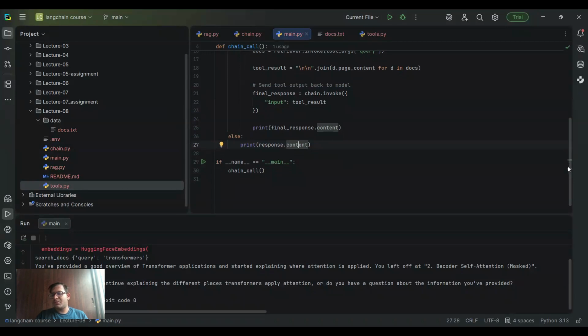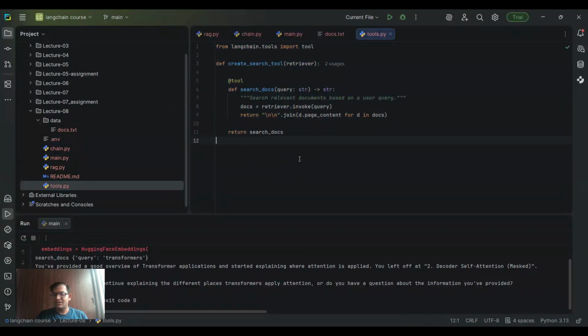Now, this code will be uploaded in the GitHub. Your job is to edit this tools.py file, add some more tools, make it more complex. Like this search doc tool is quite simple, but you can make it more complex or you can make it better. So I will highly suggest look into it, add another tool, improve the schemas, and observe the tool selection behavior. Like if there are multiple tools here, how the model is selecting a particular tool based on the query. And one more thing, doing this assignment, I'm telling you, do not add any agents.